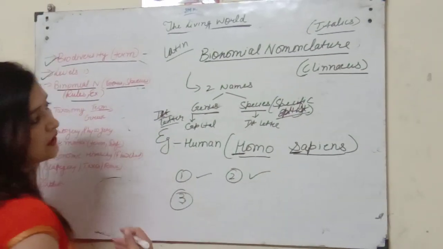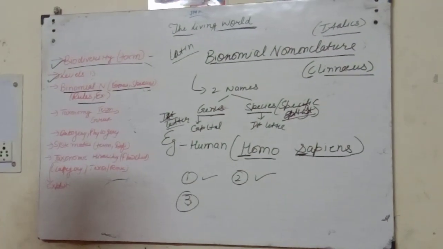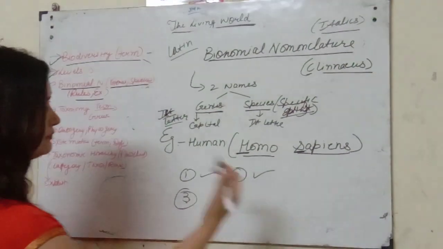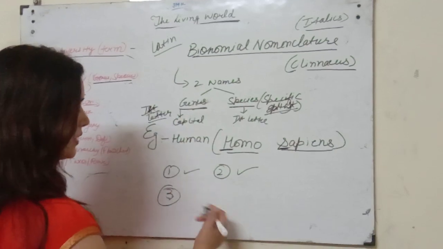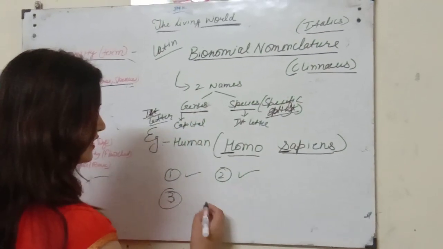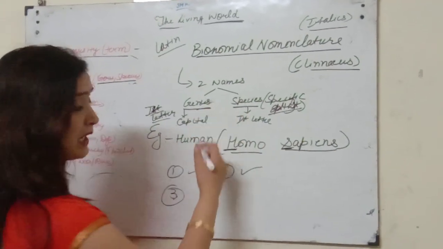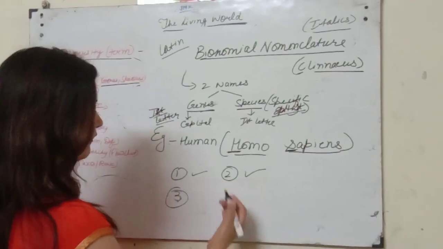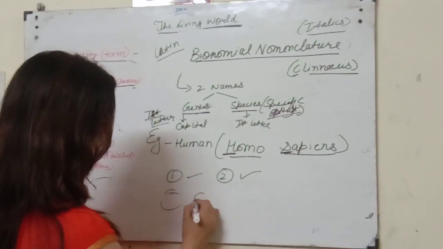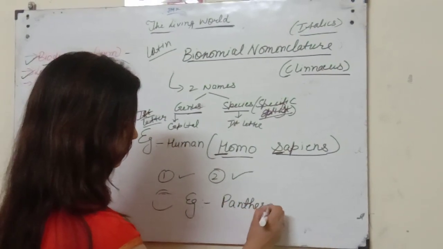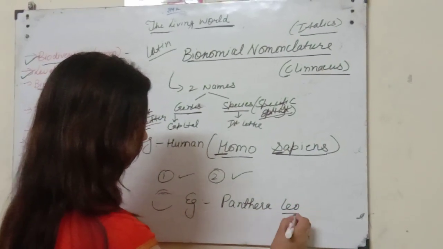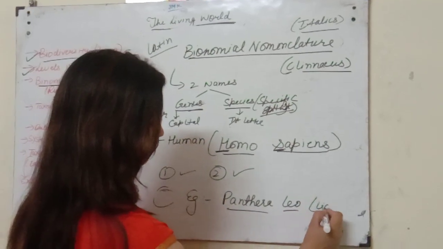If we talk about another rule for genus and species, the genus may be the same while the species may be different. For example, Panthera leo is for lion.